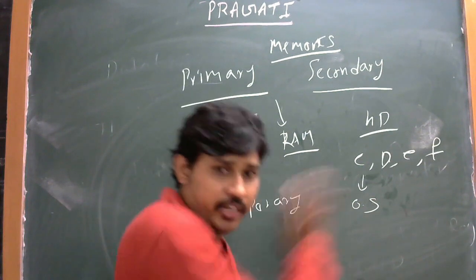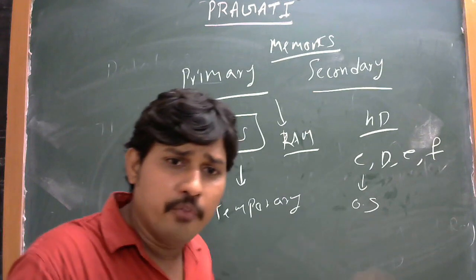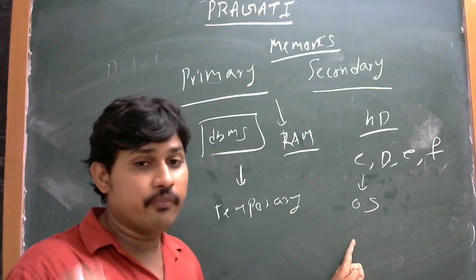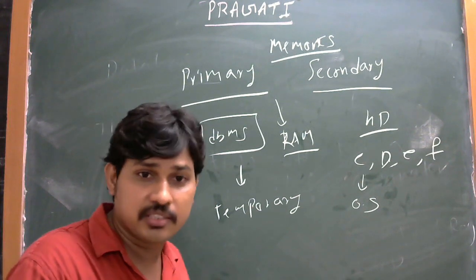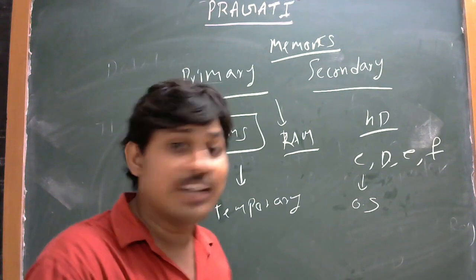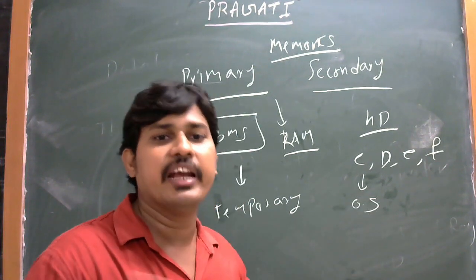If in C drive the OS is working perfectly day by day, the files are permanent. Whenever the OS breaks or is corrupted, the files in C drive are all eliminated.